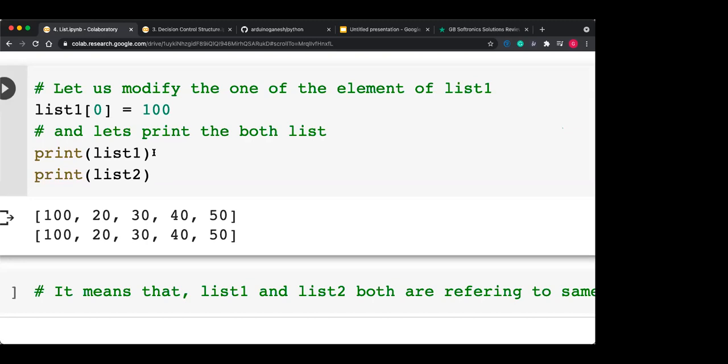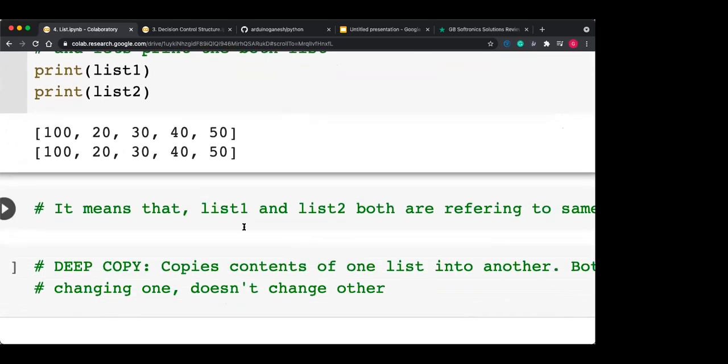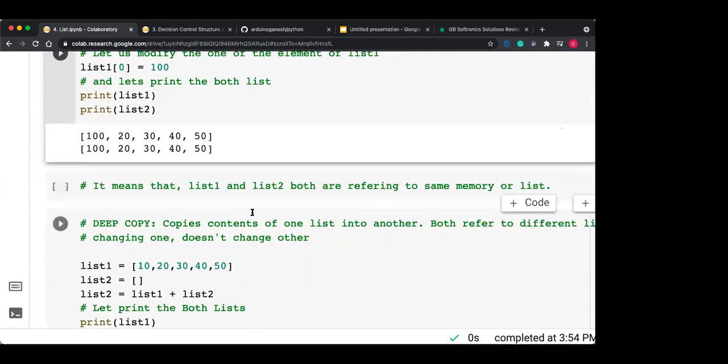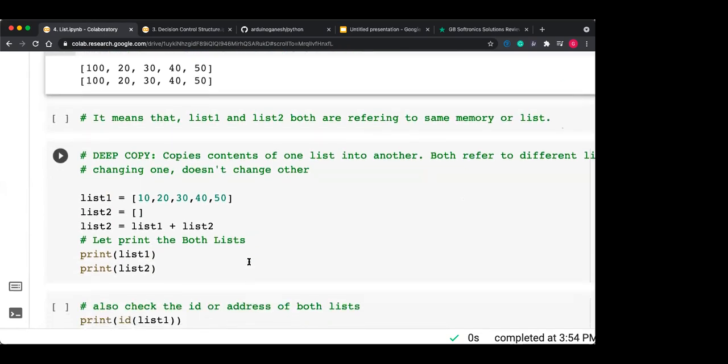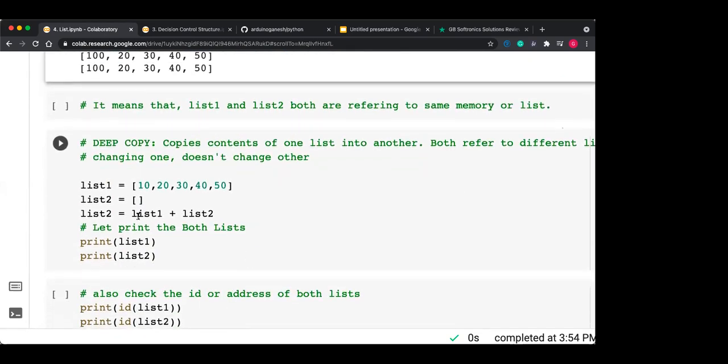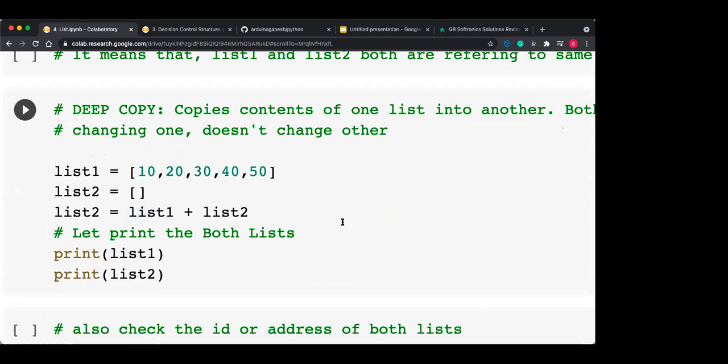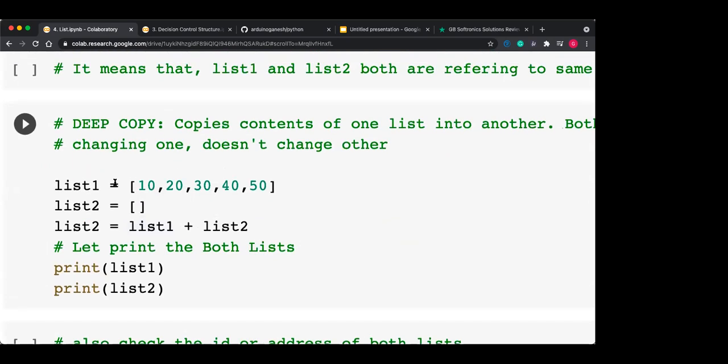So list 1 and list 2 both are referring to the same memory. But in some cases, suppose you want to create the actual copy. Why do we need to create the actual copy? Because we want to change it, and we again require the original copy also. We want the copy of that original one.